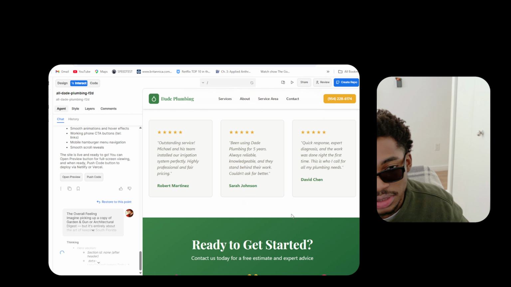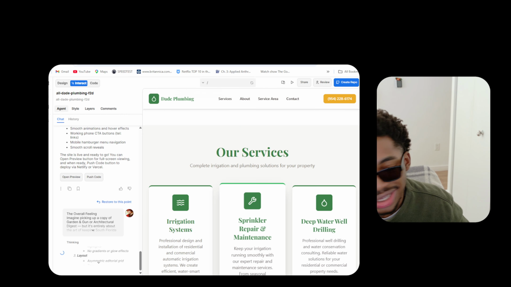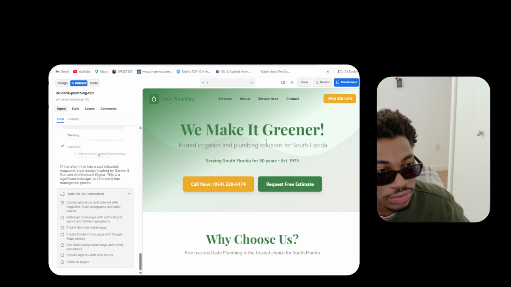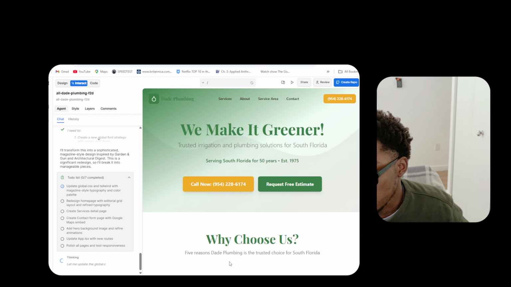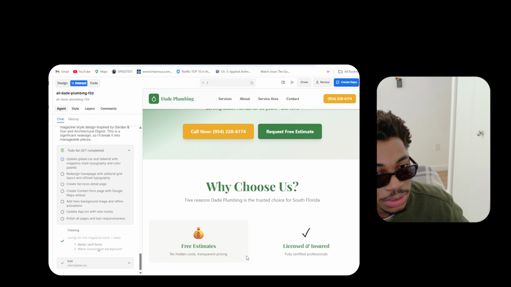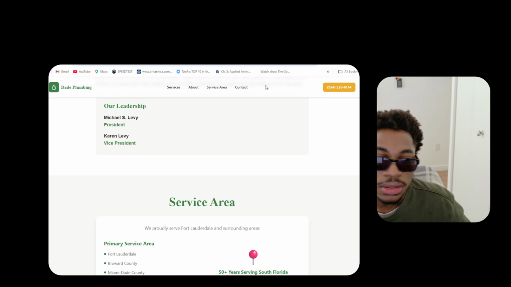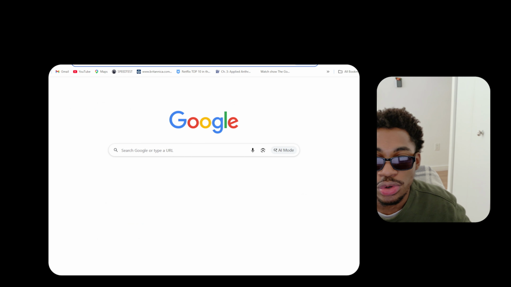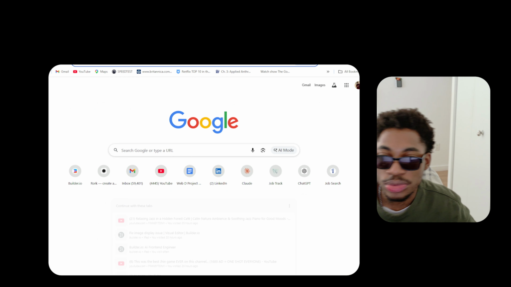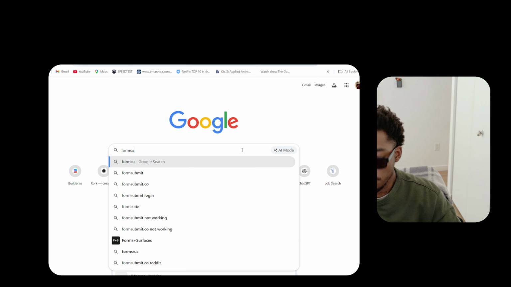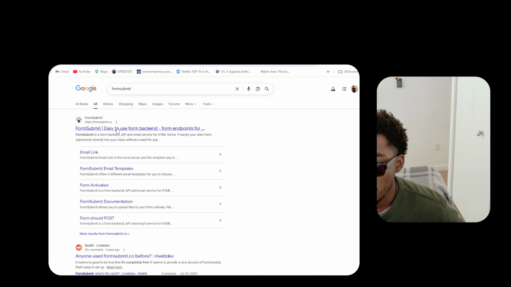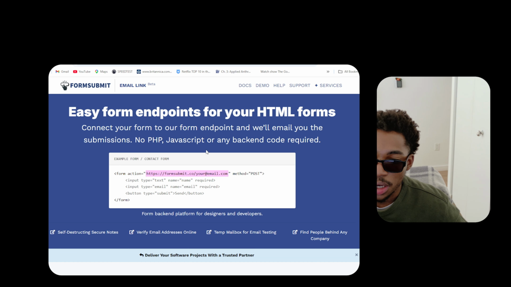Like for me, for something of that nature, as long as I got a proper proposition for this business, I'll offer maybe like 1,500 or so, depending on how far I'm gonna go with it. Okay. One more thing we can do. There's something called FormSubmit. We're gonna go here and type FormSubmit.io, right?